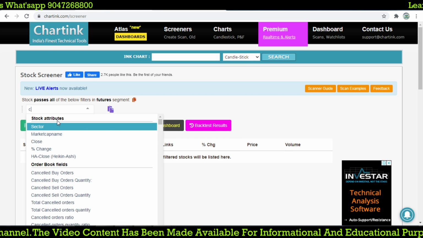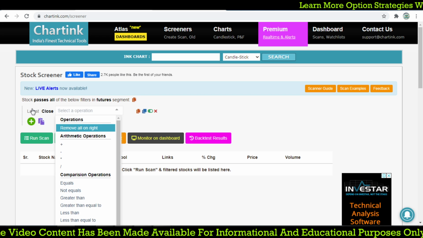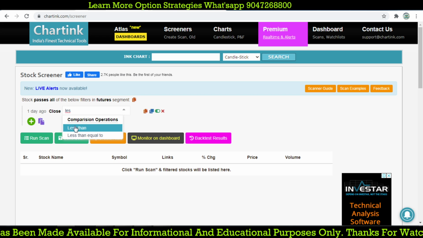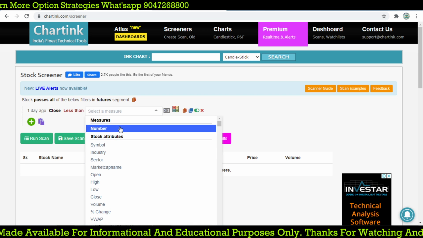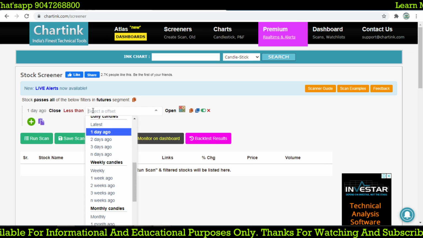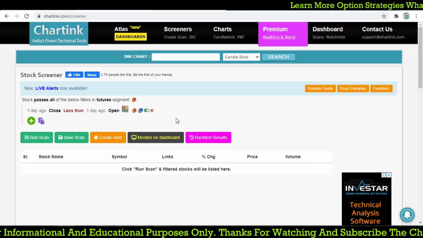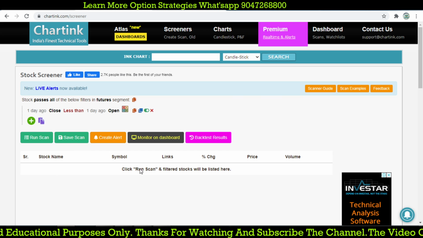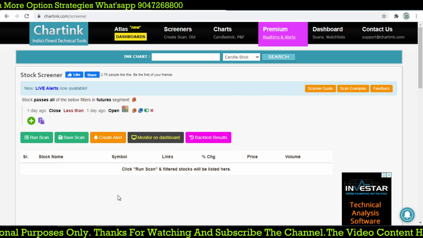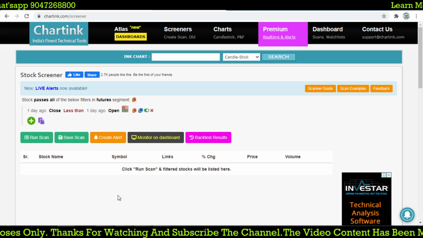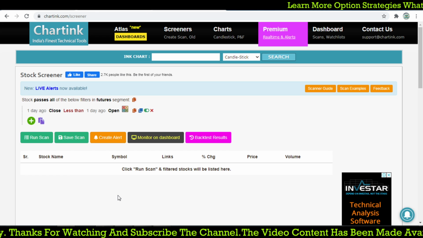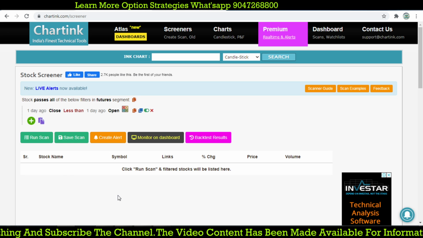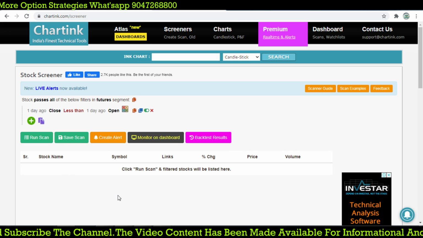The close price of one day ago should be less than the open price of one day ago. So it is absolutely telling us the red candle by yesterday. And the next day open should be greater than the open of the previous day candle. So the previous day candle opened higher and ended lower. So that is what the red candle is.